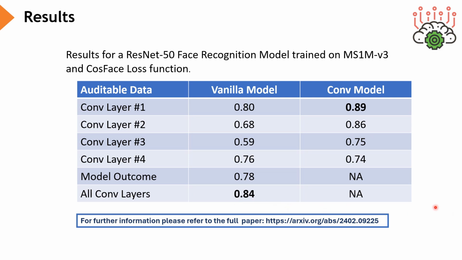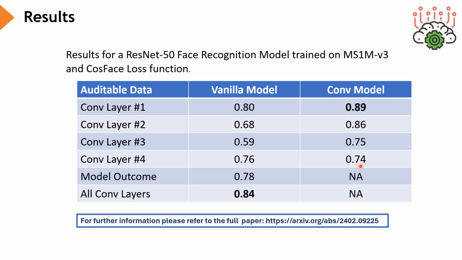The values in the table represent the detection accuracy on the evaluation set. As we can see, the highest accuracy is achieved with the CONV MINT model using the activation maps from the convolutional layer closest to the input of the audited model, reaching 89%. The closer the activation maps are to the output, the worse the performance of the CONV MINT model.